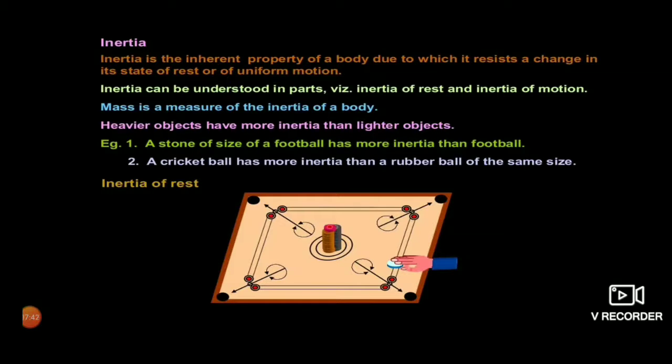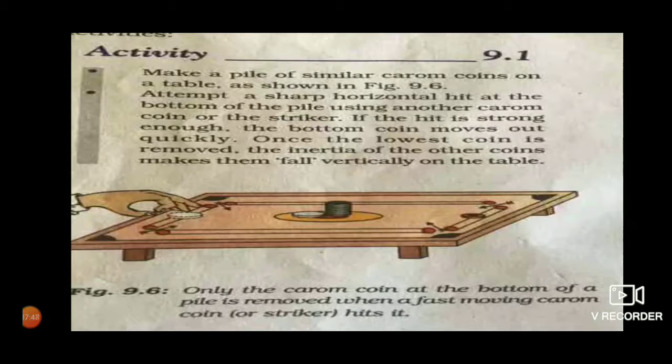Inertia of rest means a body at rest wants to stay at rest. Here is an activity of playing carrom. If you are playing carrom and you hit with the striker, you will observe that only that part of the carrom coins which is hit by the striker moves, the others fall down.